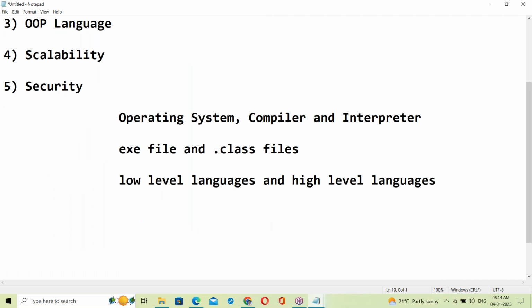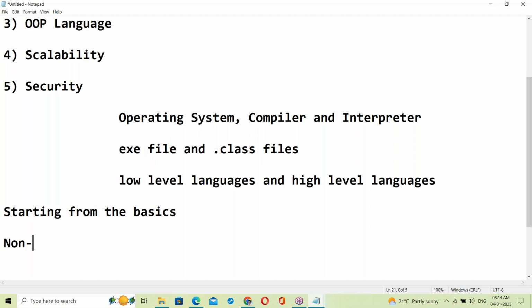I'm starting from scratch, from the very basics. Even non-IT background people can understand here.